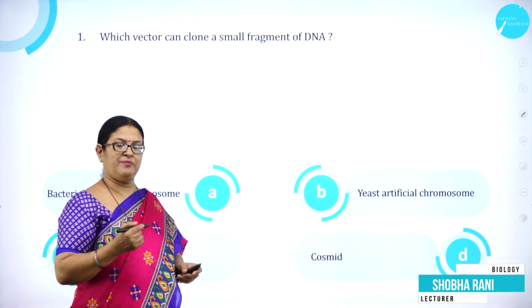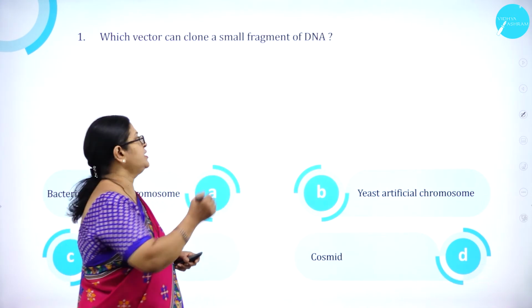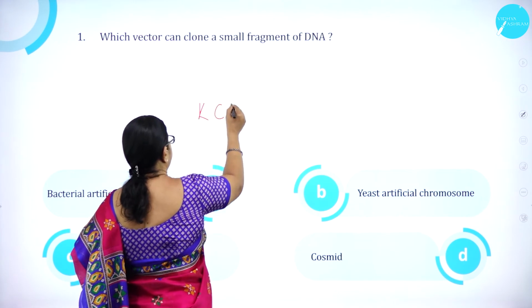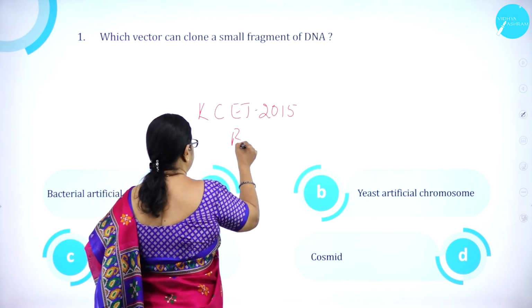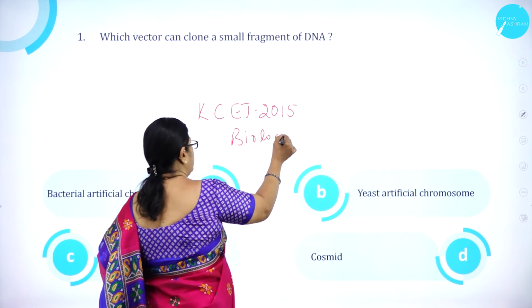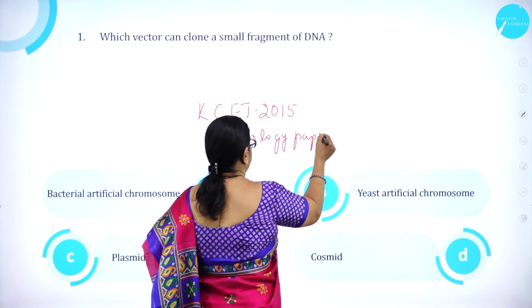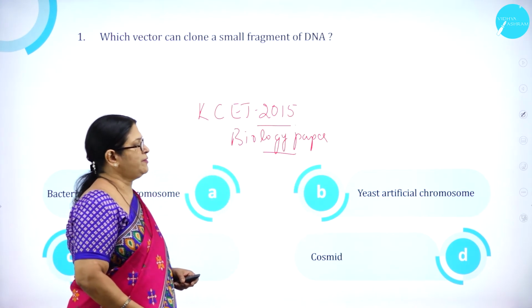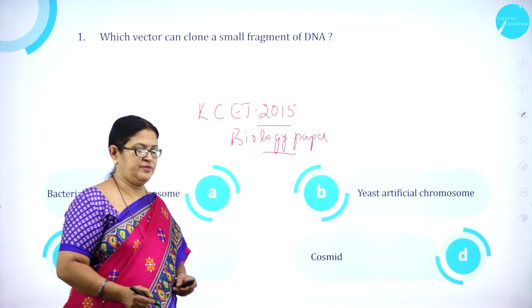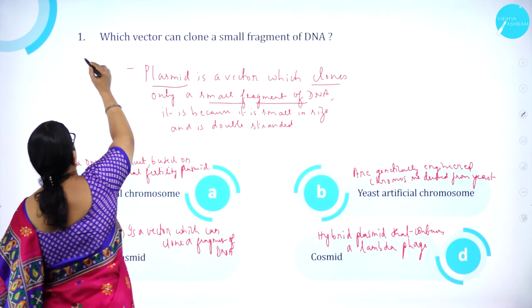So today I'll be analyzing the Karnataka CET 2015 biology paper. Right. Let me get back to the first question. Moving on to question number 1.